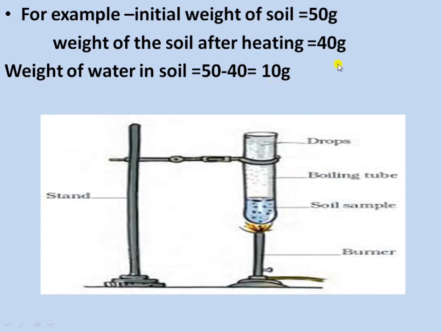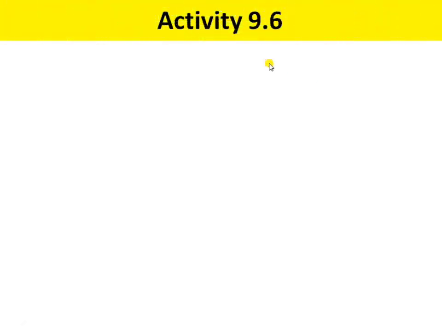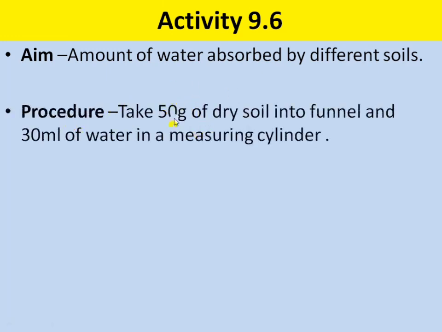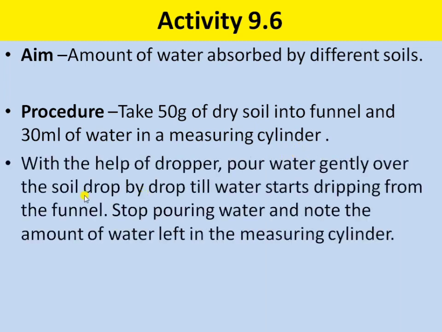Moving on to the next activity, activity 9.6. The aim of this activity is to find the amount of water absorbed by different soils, how much water is absorbed by the different types of soil. The procedure is, take 50 grams of dry soil into a funnel and add 30 ml of water in a measuring cylinder. Then with the help of a dropper, pour the water gently over the soil drop by drop till water starts dripping from the funnel. After that, stop pouring water and note the amount of water which is left in the measuring cylinder.